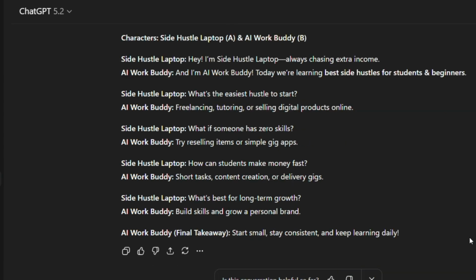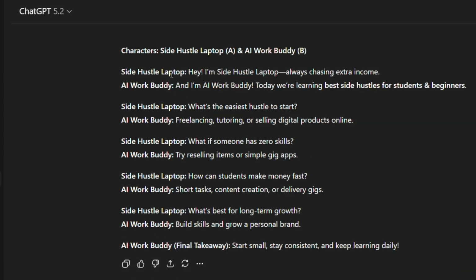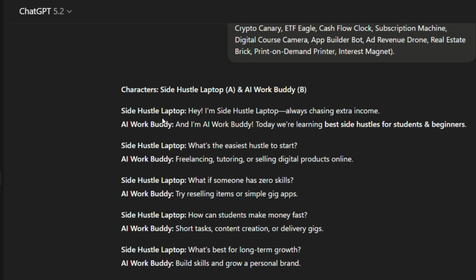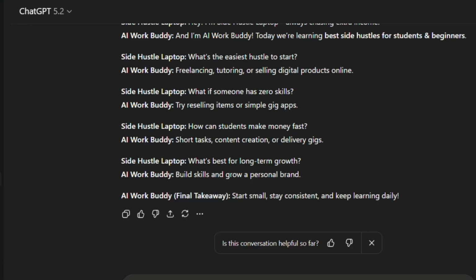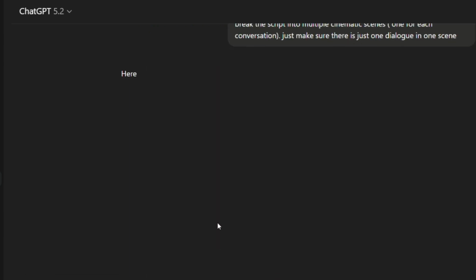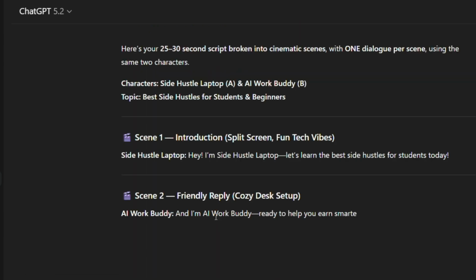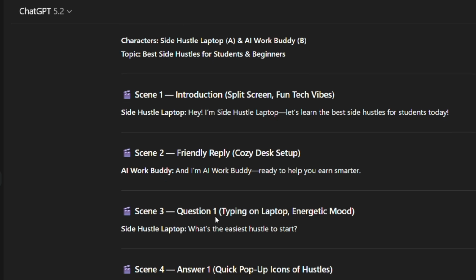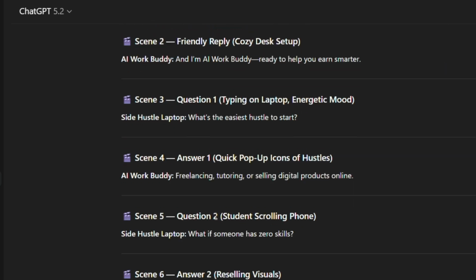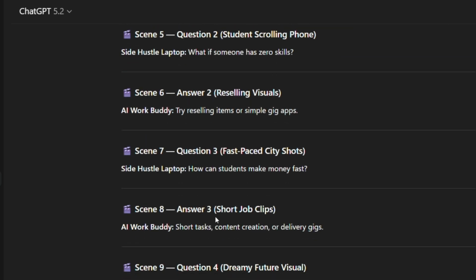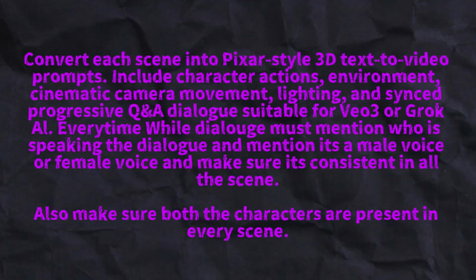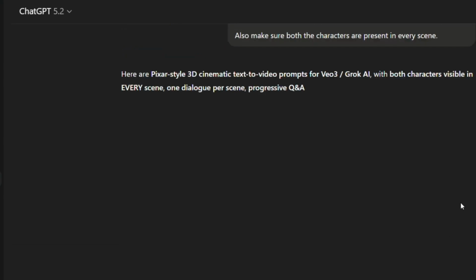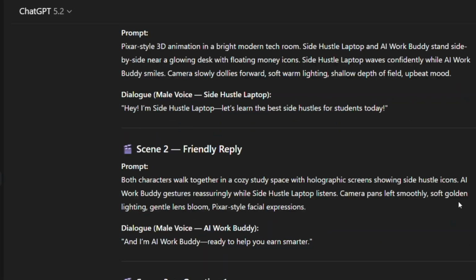Now we want to split the script into cinematic scenes so we can animate each dialogue separately. By using this prompt, now you'll have a scene-by-scene breakdown where each scene contains just 1 line of dialogue. This makes it easier to generate smooth AI videos. Next, we convert each scene into Pixar-style 3D text-to-video prompts designed for Veo 3 or Grok AI. By using this prompt, now you get ready-to-copy prompts that you can paste directly into Google Flow.